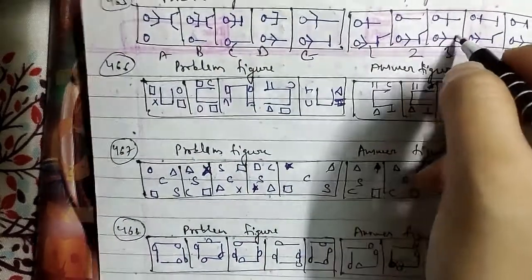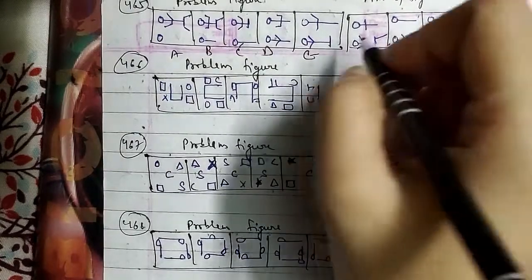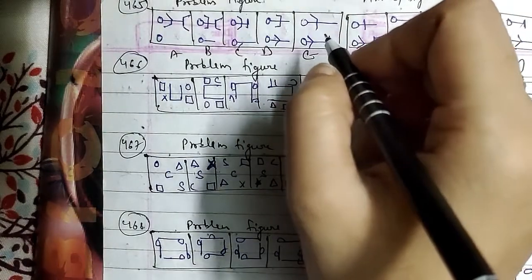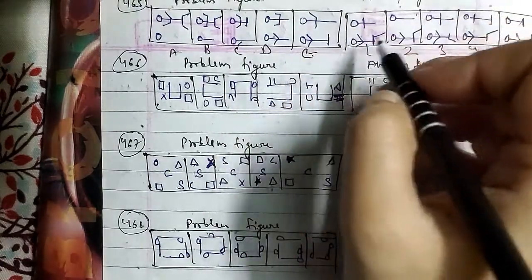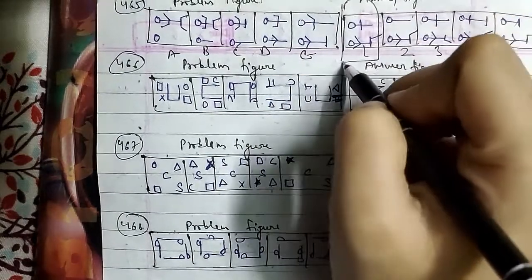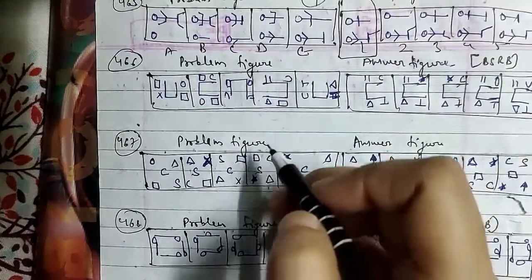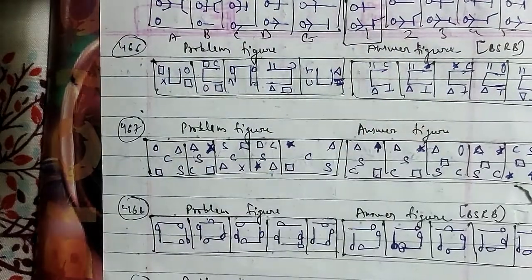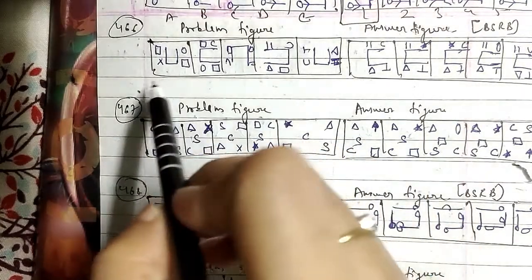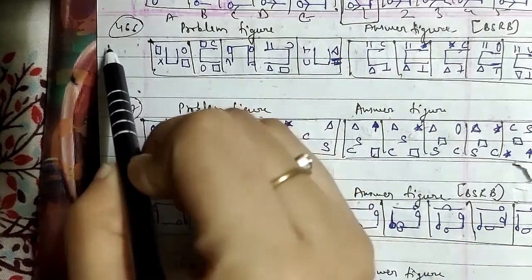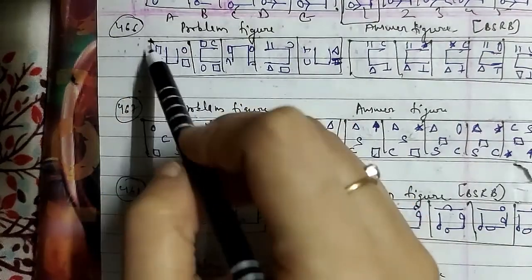In each step a line is removed from the upper figure and added onto the lower figure as well. So after the E figure, the first figure will be the right answer for this question here. Let's go ahead with another one, and that is the 466th question of the session here.